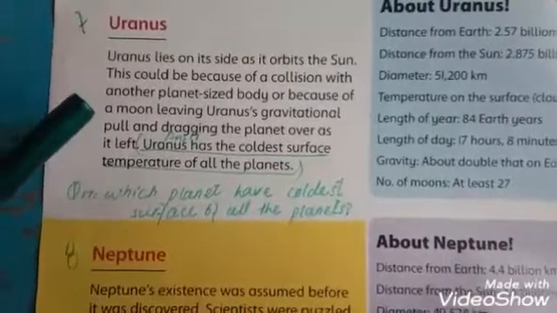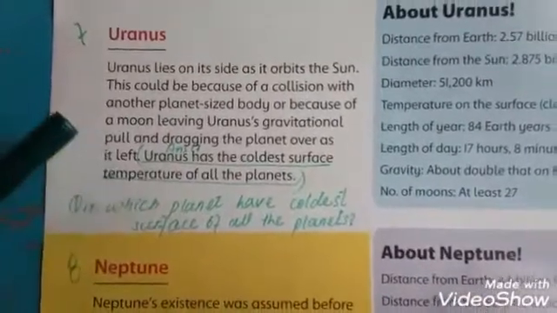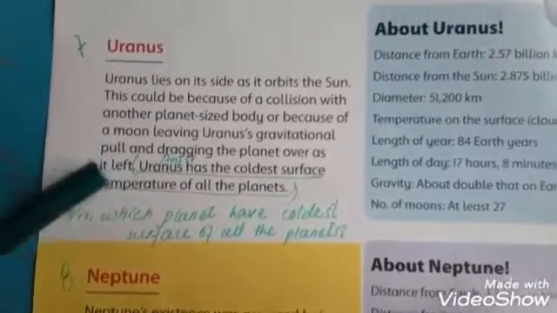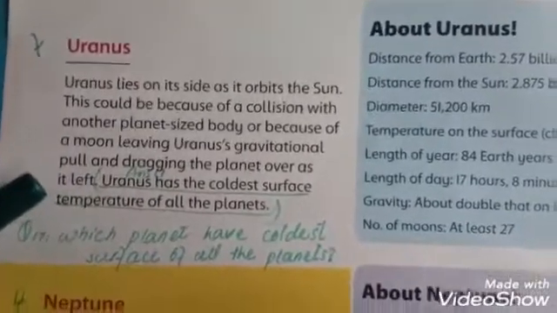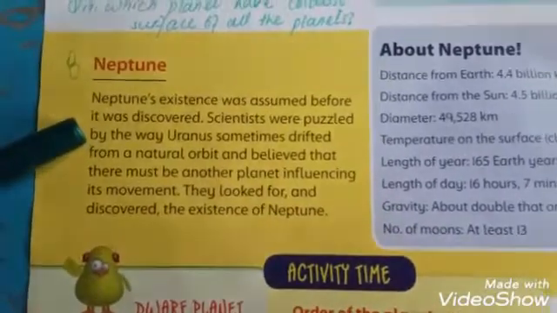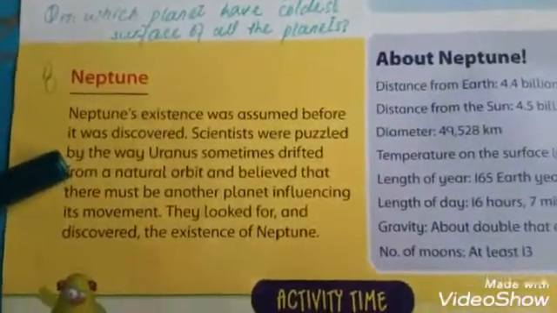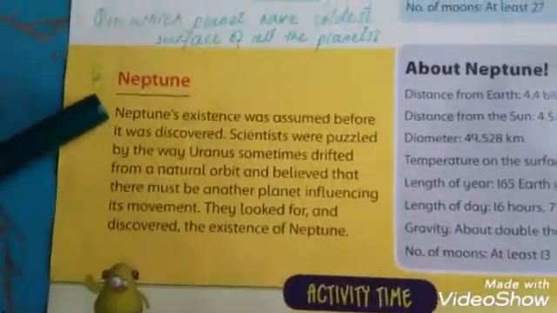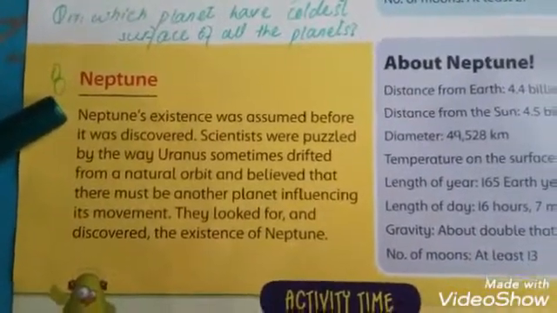Next, number 7, Uranus. It is the coldest planet of our solar system. Uranus has the coldest surface temperature of all the planets. Next, Neptune. Students, it is the last planet, and at first it was not discovered, but later scientists discovered it and named it Neptune.